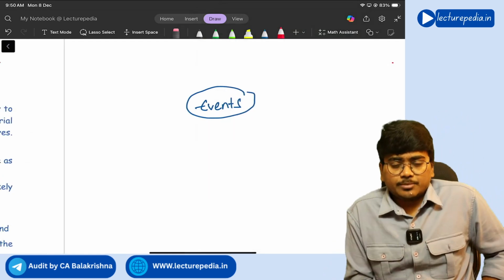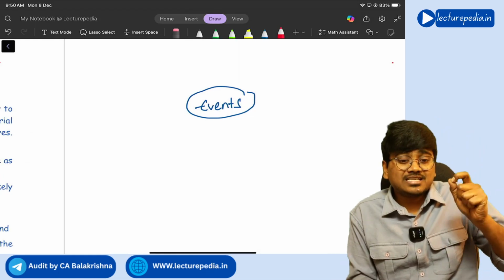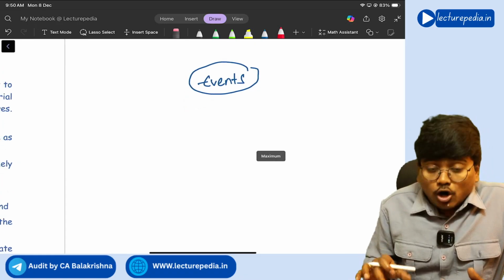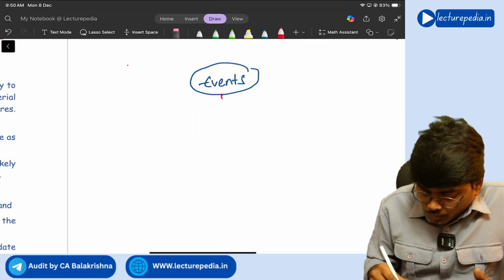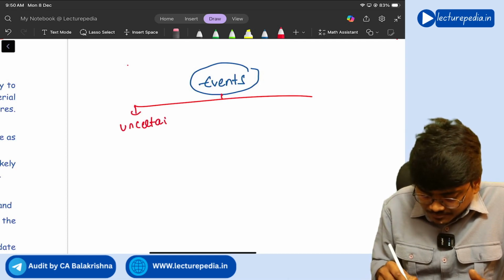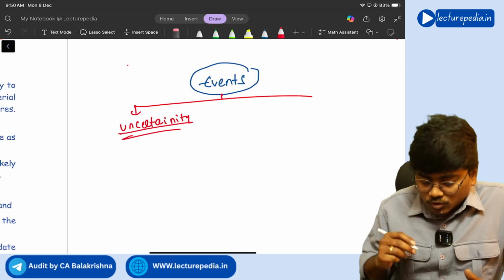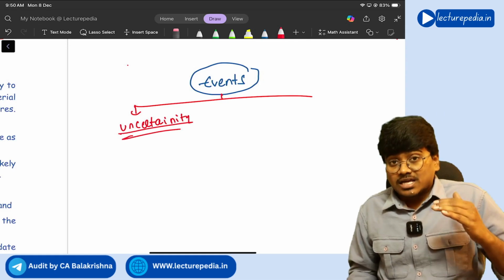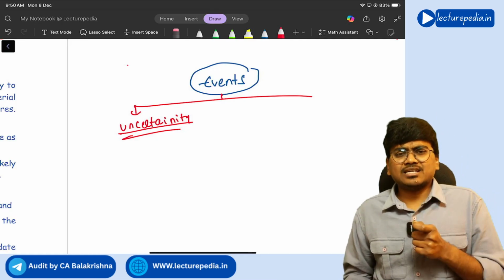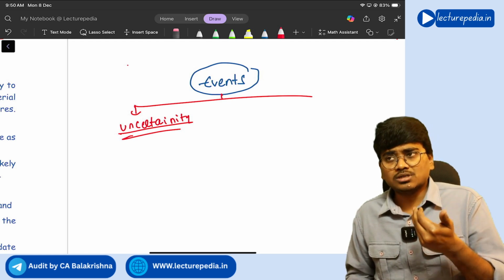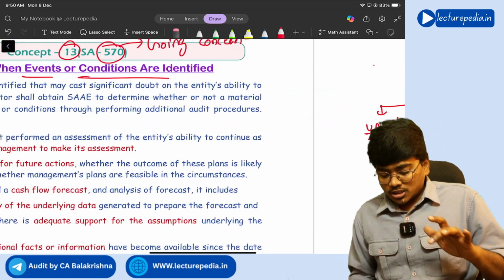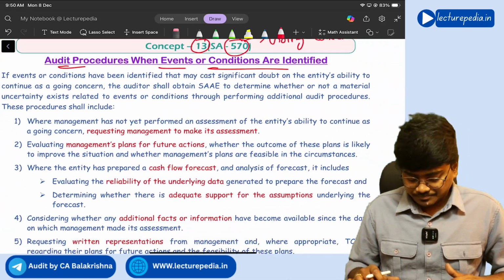these events that may cast significant doubt on the entity's ability to continue as a going concern, right? So once these events are identified, what the auditor will do is he will see whether there is any significant uncertainty with respect to going concern, right? Now if he finds that there is a significant uncertainty with respect to going concern, uncertainty means not 100% sure whether the entity will be able to continue as a going concern or not. In such a situation, what procedures does the auditor have to perform?